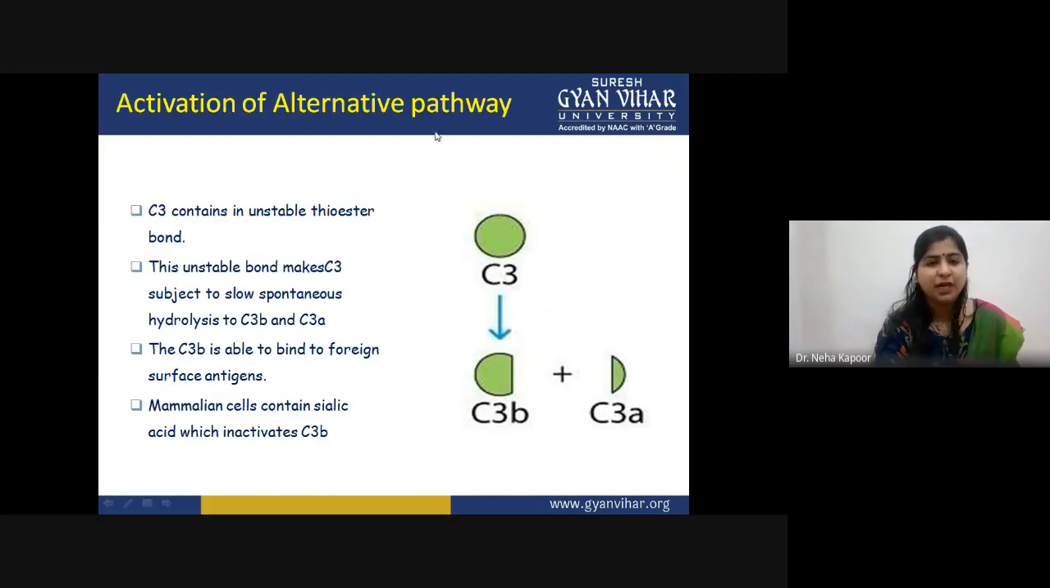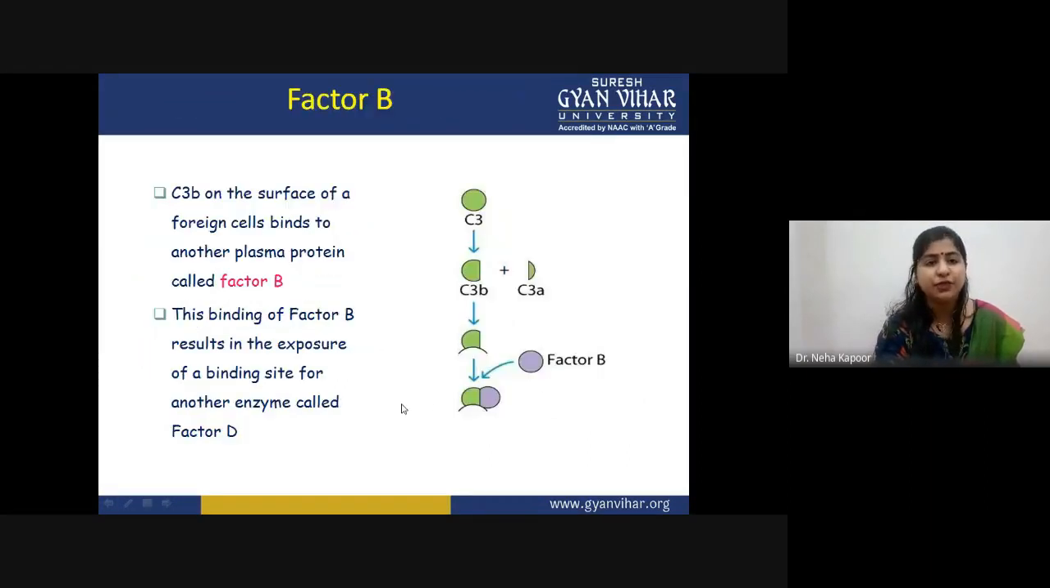So this is the activation, how this is happening, because the entry point is the C3 protein. Normally this C3 protein contains an unstable thioester bond. That is why it is cleaved into two parts, C3b and C3a. Mammalian cells contain sialic acid, which inactivates the C3b proteins also. However, when this is cleaved, at that very point, this C3b protein will go and attach onto the surface of the foreign cell.